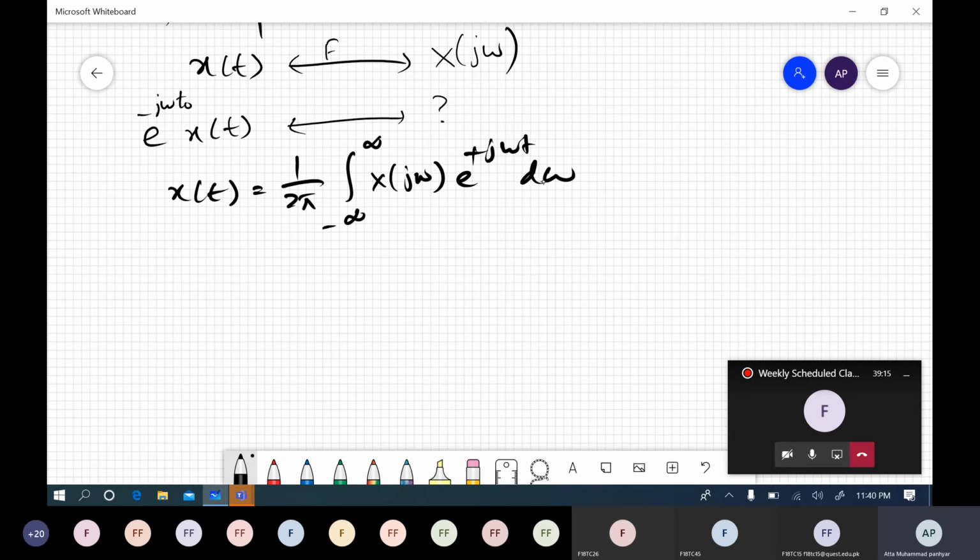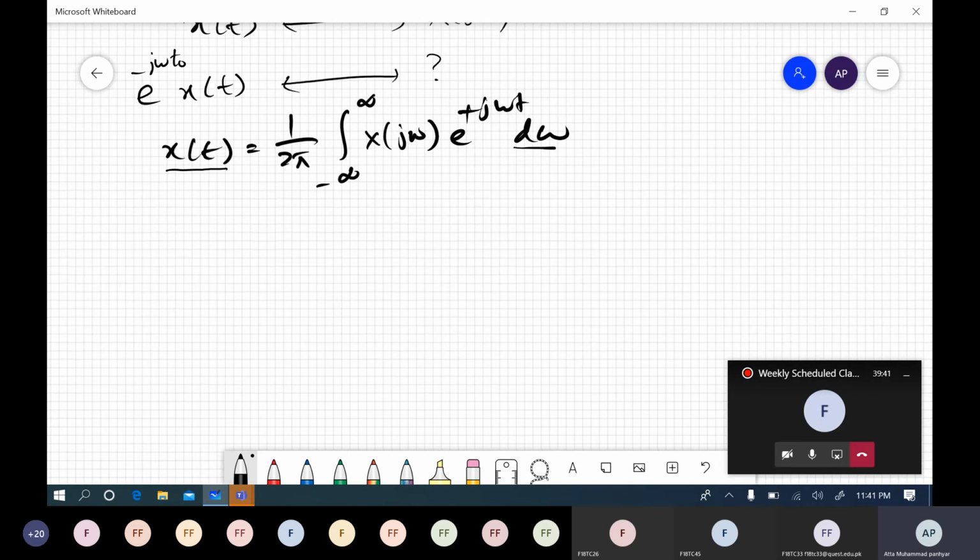And if I have integrated with dt while computing x of t, that is also incorrect. If here is x of t, there must always be d omega. If I am computing x of j omega, then this must be dt. If I am computing x of t, the exponent is always positive. If I am computing x of j omega, then the exponent must always be negative, right? If I write otherwise, that is incorrect.